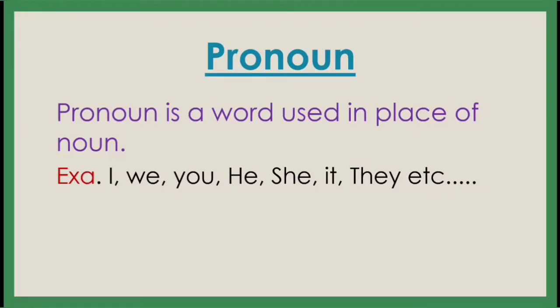Now keep it and remember it well. For a girl, you have to use the pronoun she. For a boy, you have to use the pronoun he. That means for feminine gender, you have to use she, and for masculine gender, you have to use he. And for things, you have to use it. Now this is basic information on when we have to use he, she and it.